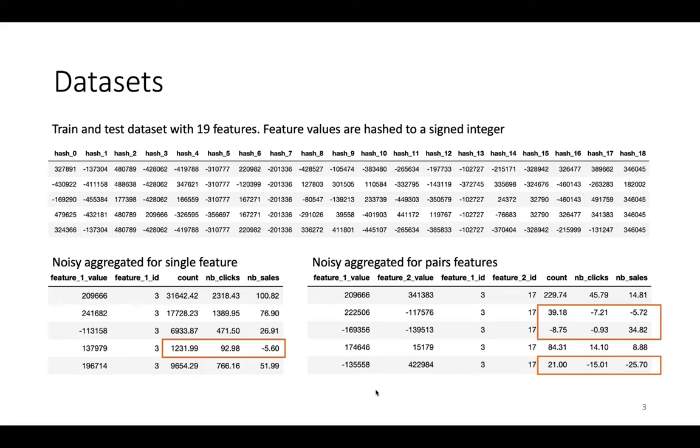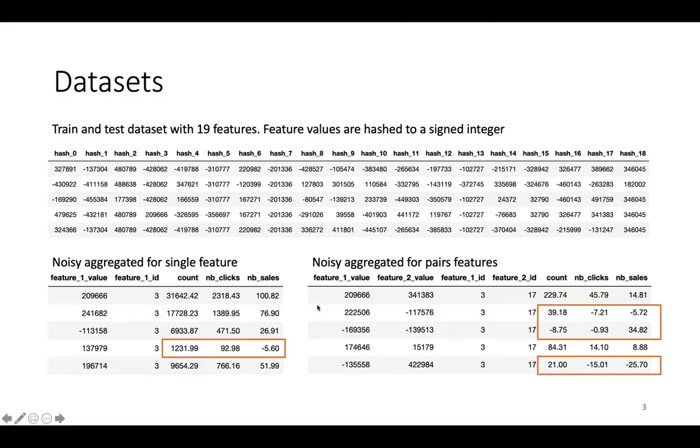In addition, we have 2 aggregated datasets. One of them is for single features, where, as you can see here, we have a feature value and a column ID. The count tells us how many times we observe this value in this column in the whole dataset. The number of clicks tells us how many times we observe the click, and the number of sales tells us how many times we observe the sale.